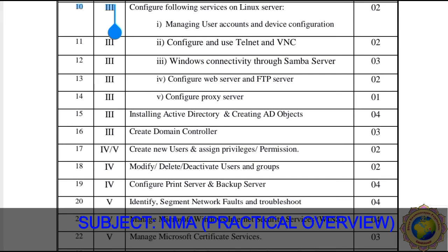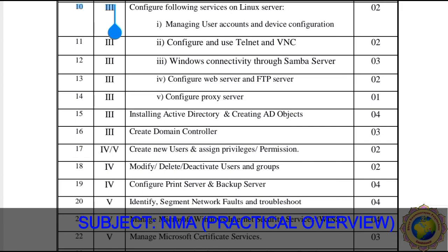Then practical number 15 says installing Active Directory and creating AD objects. So how do we install Active Directory and create AD objects? This directory object installing process and creating AD objects requires 4 teaching hours.